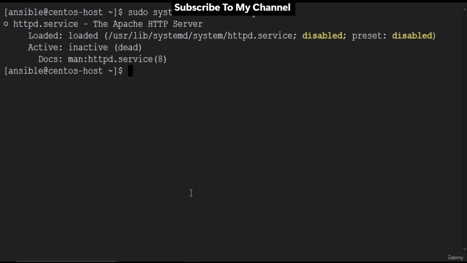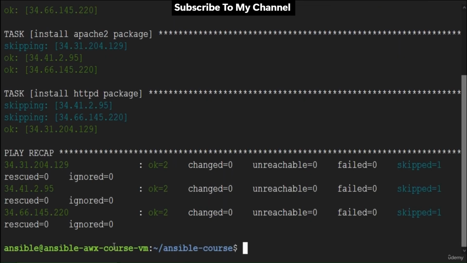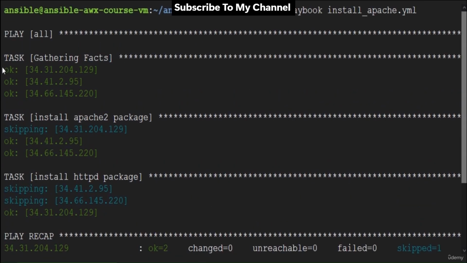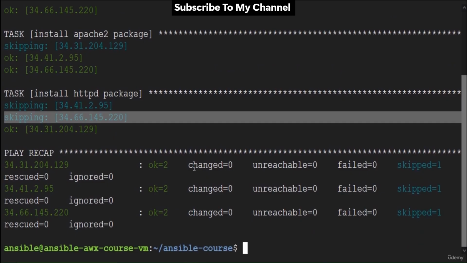Let's go back to the Ansible control node and run the playbook. From the output here, it collected the facts for all three host machines. For the first play, install Apache 2 package, it skipped the CentOS host. And for the second play, it skipped both the Ubuntu hosts and ran on our CentOS host. As the package is already there on the CentOS machine, we need to enable this service.